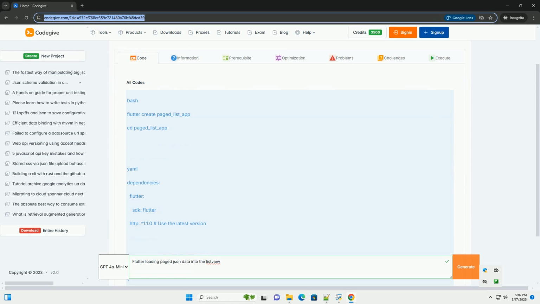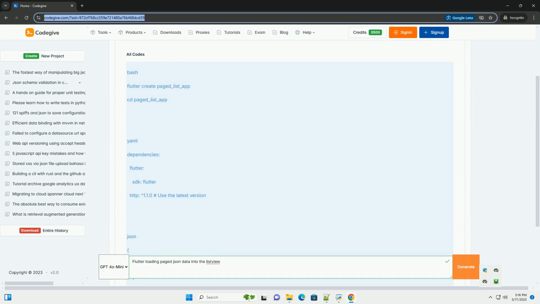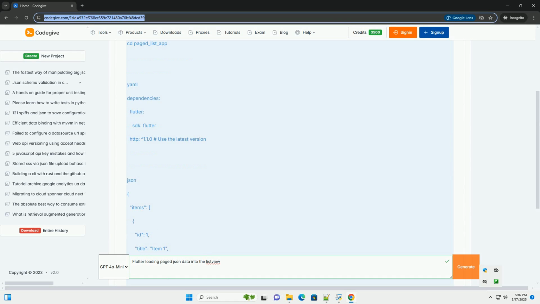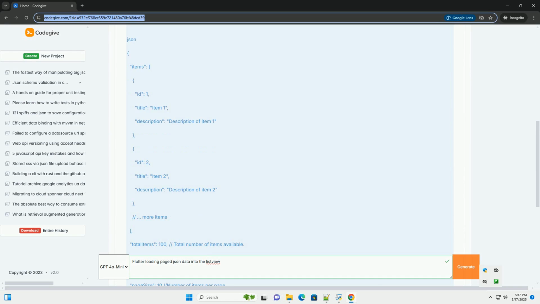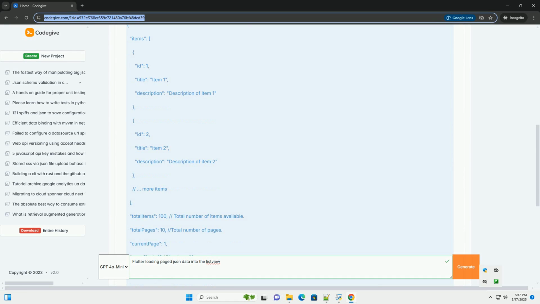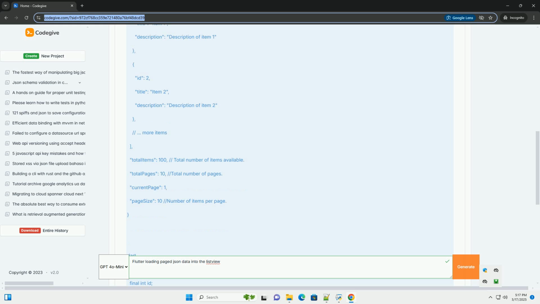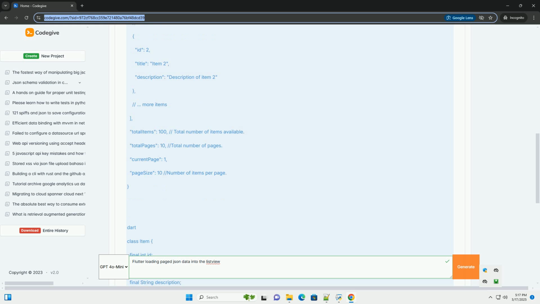OK, let's dive into creating a Flutter app that efficiently loads page JSON data into a list view with a detailed explanation and code examples. This tutorial will cover: 1. Project setup and dependencies, creating a new Flutter project and adding the necessary HTTP client library.